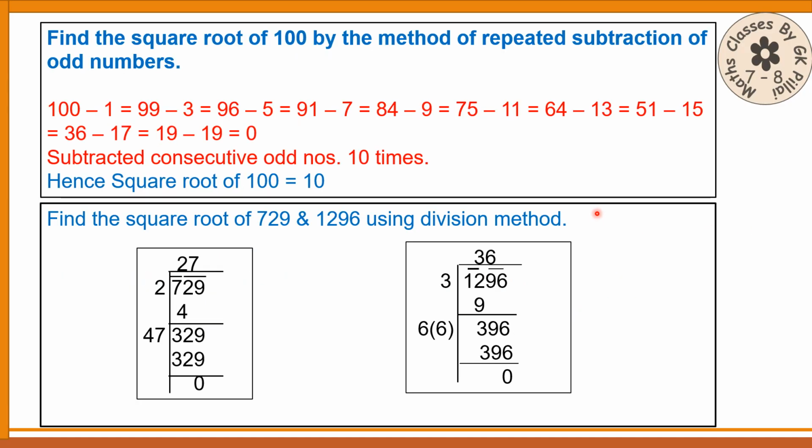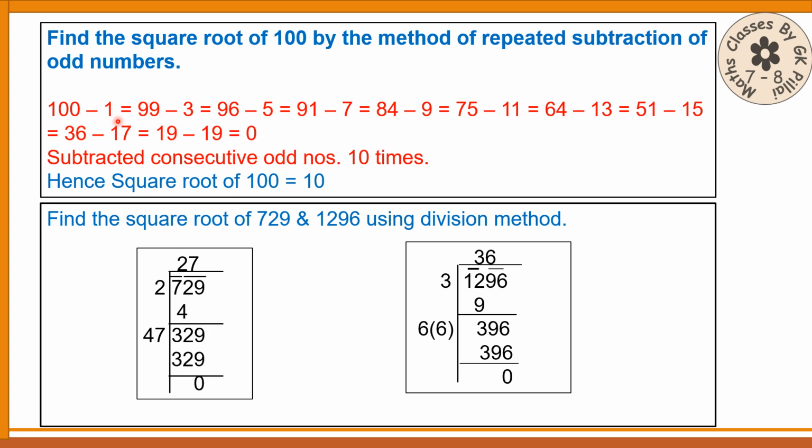The two questions which I am going to discuss with you now are useful to you in one way or the other. This question can come as it is. Otherwise, if you are asked to find the square root of a number, we normally do it by prime factorization. If you are asked to do it this way, then you have to do it this way. Find the square root of 100 by the method of repeated subtraction of odd numbers.